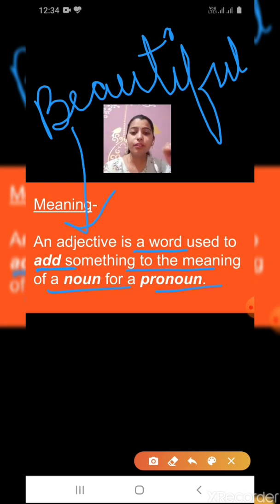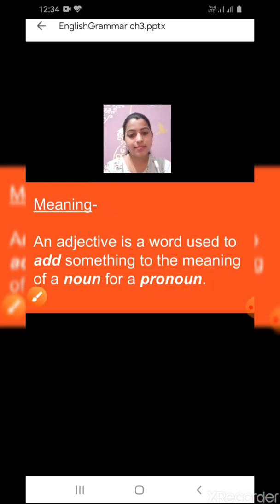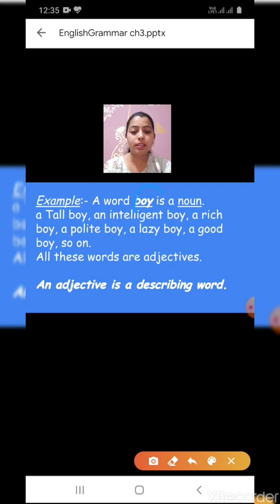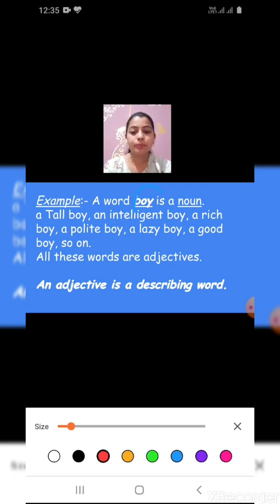What is an adjective? Come on, read from the screen. An adjective is a word used to add something to the meaning of a noun or a pronoun. Understood? Shall we move on? Yes. Now we have examples of adjectives. The word boy is a noun. See, I have taken the example of a boy here.